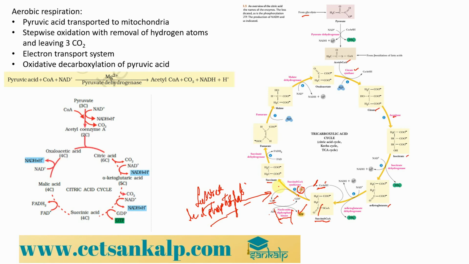Now the next part we have is succinate, and succinate, with the help of the enzyme succinate dehydrogenase, is converted into fumarate. Wherever dehydrogenase comes, we are removing hydrogen, so the hydrogen is removed and given to FAD plus to give us FADH2.